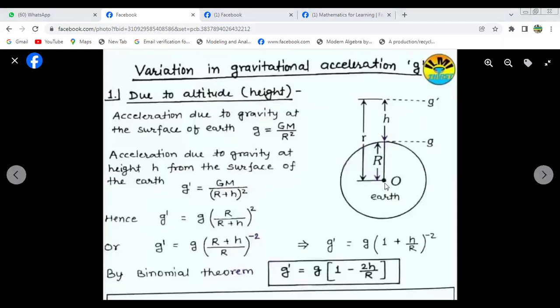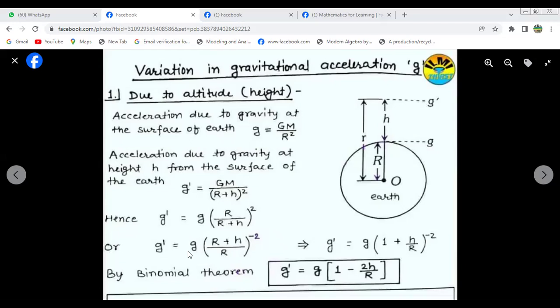Here the center of the Earth is the origin, capital R is the radius of the Earth, and g is the acceleration due to gravity at the surface of the Earth, which we calculated earlier. The acceleration due to gravity at a height h from the surface of the Earth will be g dash equals GM by (R plus h) squared. That is the total distance, capital R plus small h. Hence g dash can be written as g into R by R plus h, whole squared.